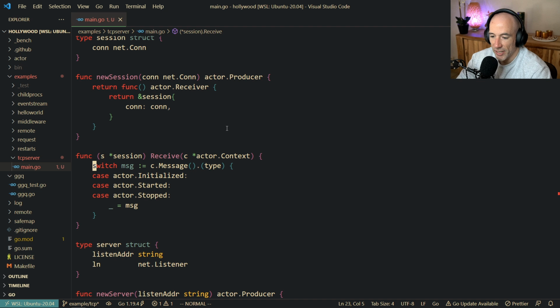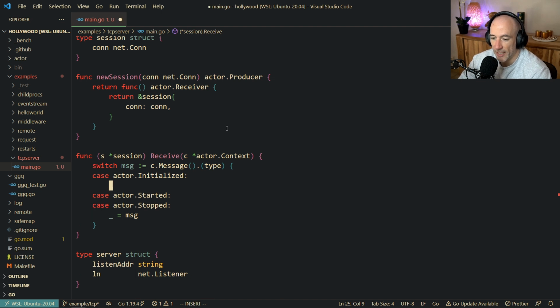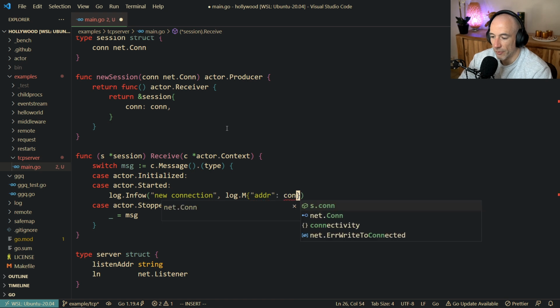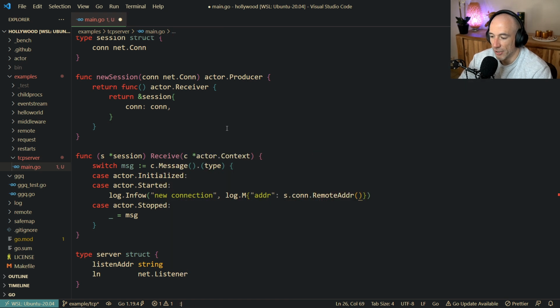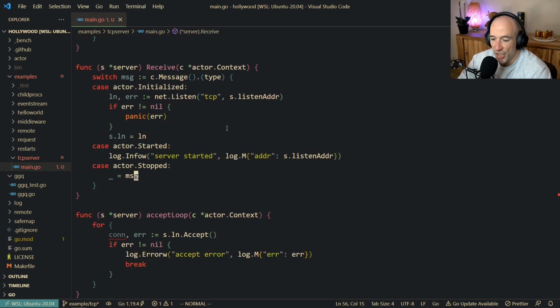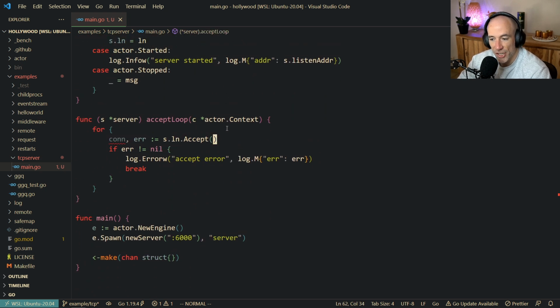So each time our session is initialized, we could say something like log.Infow, new connection, log.M addr, s.conn.RemoteAddr, something like that. So what we're going to do each time here, we have a new connection accepted. We're going to spawn a child, right? We're going to spawn a new process as a child of the server.